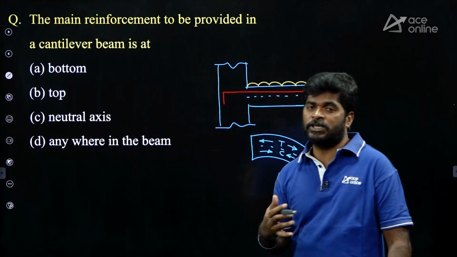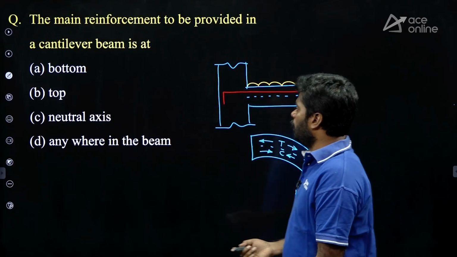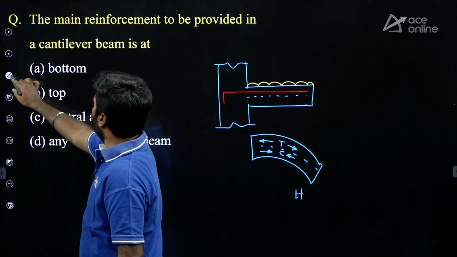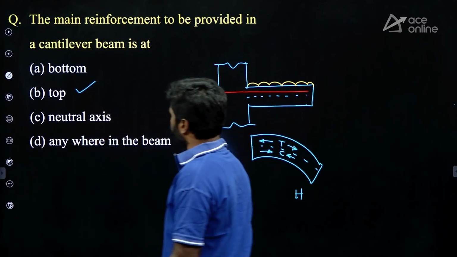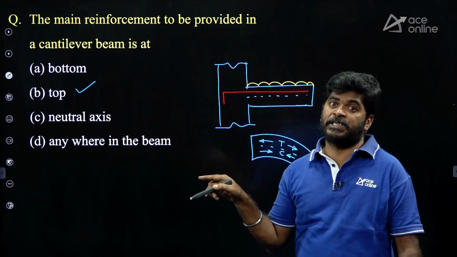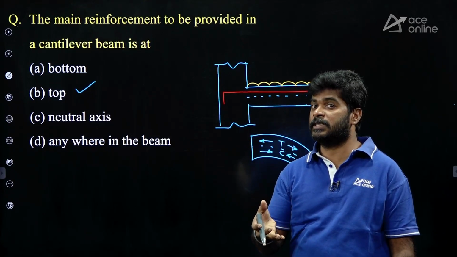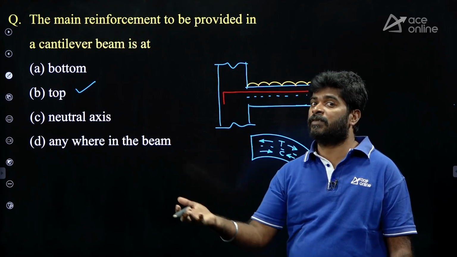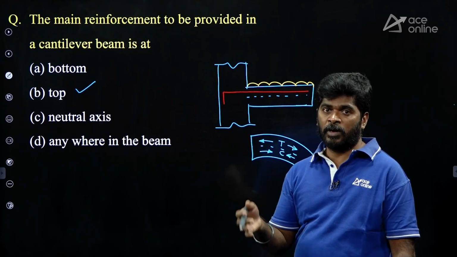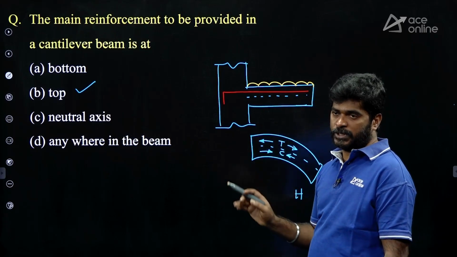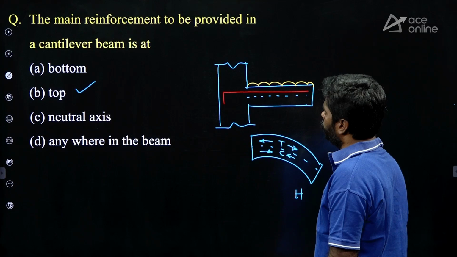Option B is correct. If they asked simply supported, then option A is correct, because in simply supported beams, tension will develop below the axis and compression above the axis. For cantilever, opposite: tension at the top and compression at the bottom.